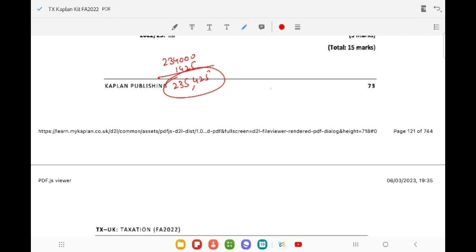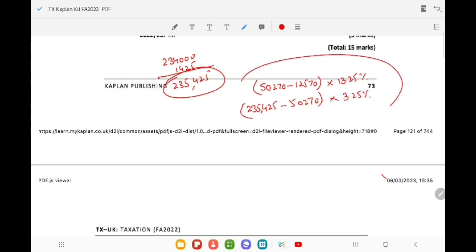So on this we have to calculate the difference: 50,270 minus 12,570. This is from the point of view of the employee. So it is at the rate of 13.25%, and whatever amount is greater than this, meaning 2,35,425 minus 50,270, it is 3.25%. This is from the point of view of John.